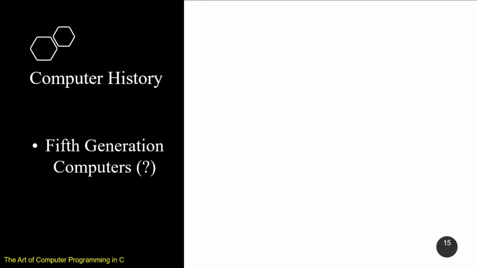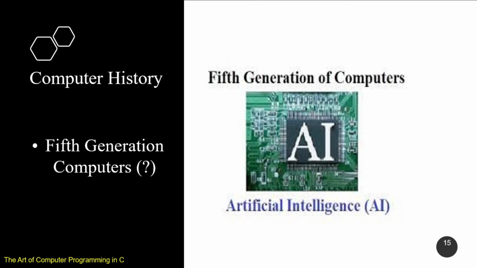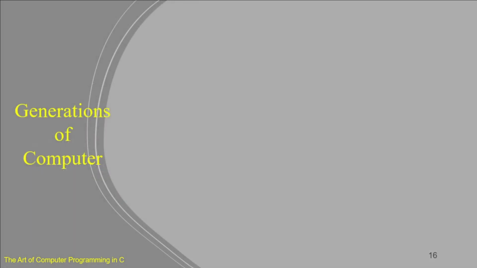Fifth generation of computers is marked by artificial intelligence: how intelligence can be imparted to the machine so that it can behave like the human brain. So AI is the keyword, the buzzword in the history of computing, marking the fifth generation, still continuing.